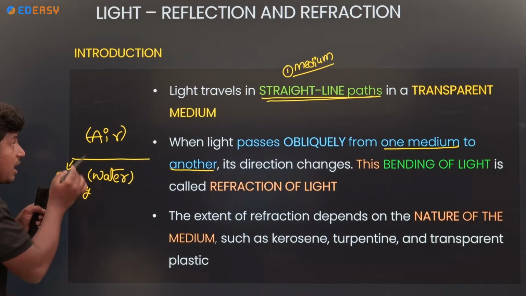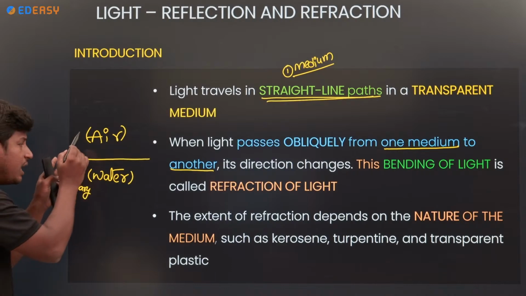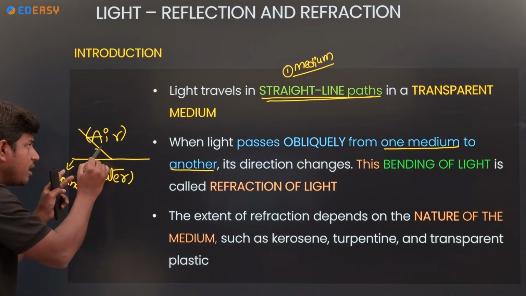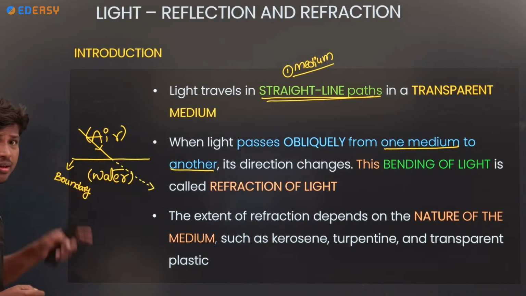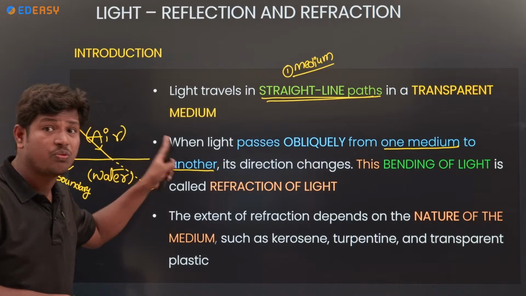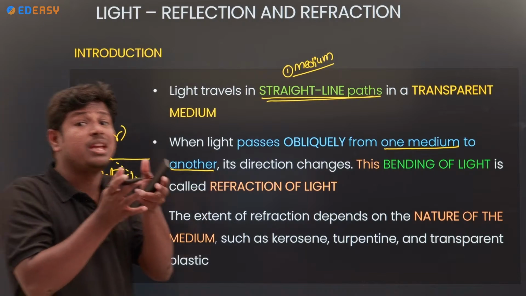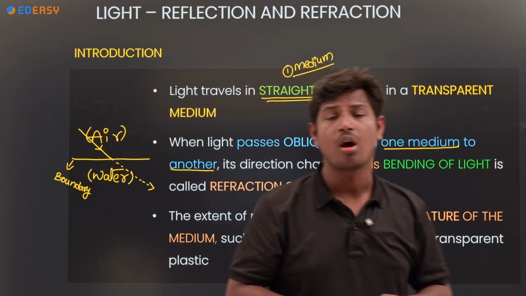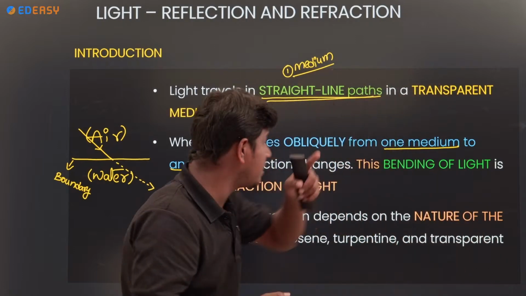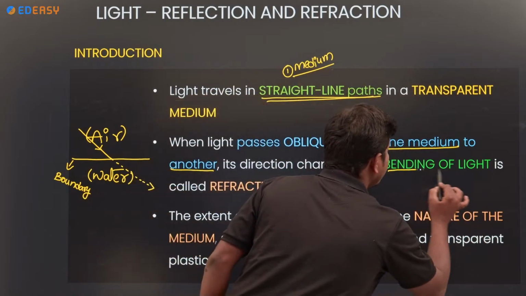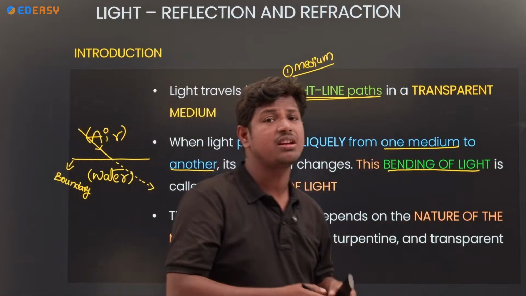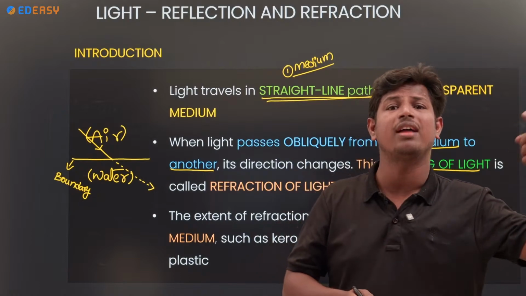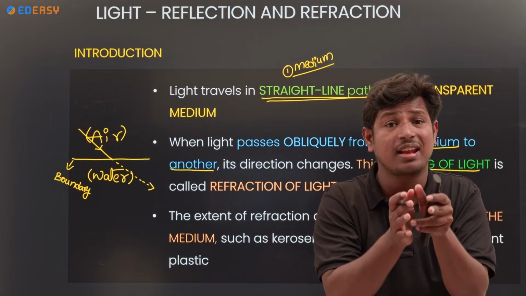Whenever light travels from air to water, two different mediums are there. How does the light behave here? The light bends. Whenever light travels from one medium to another medium, refraction takes place.